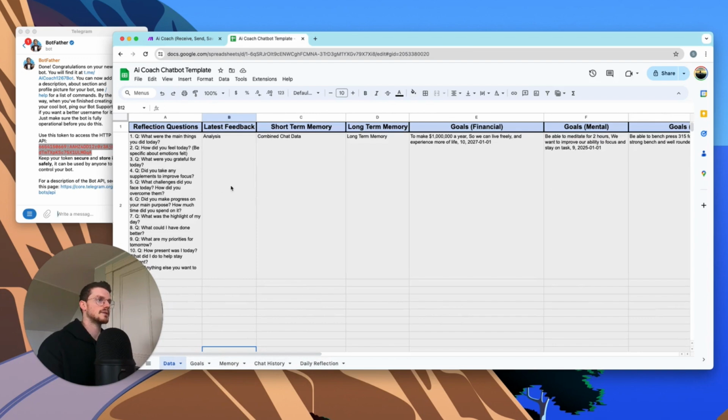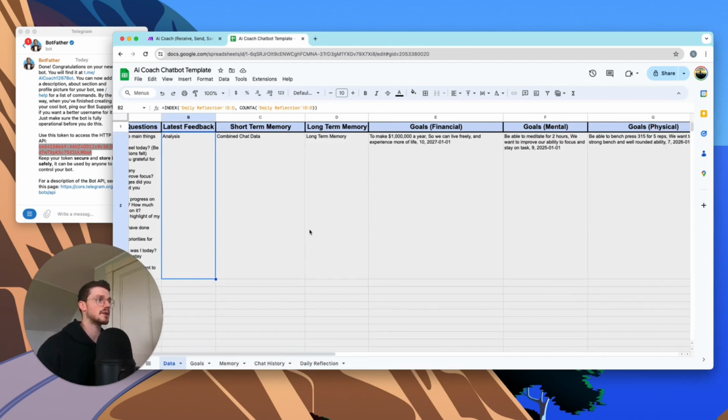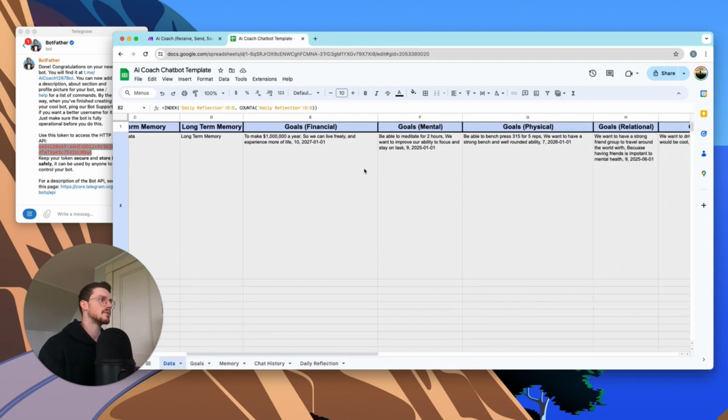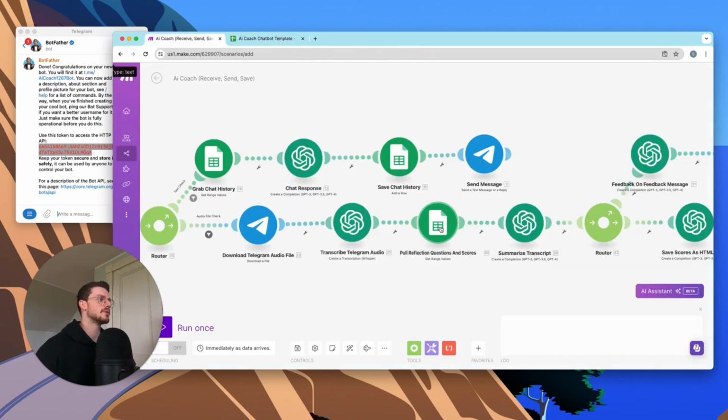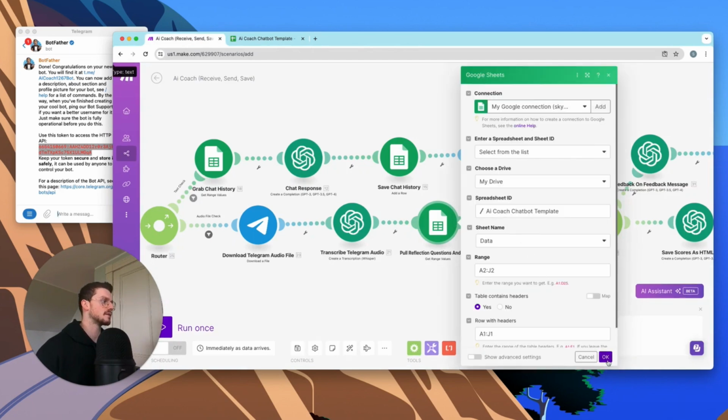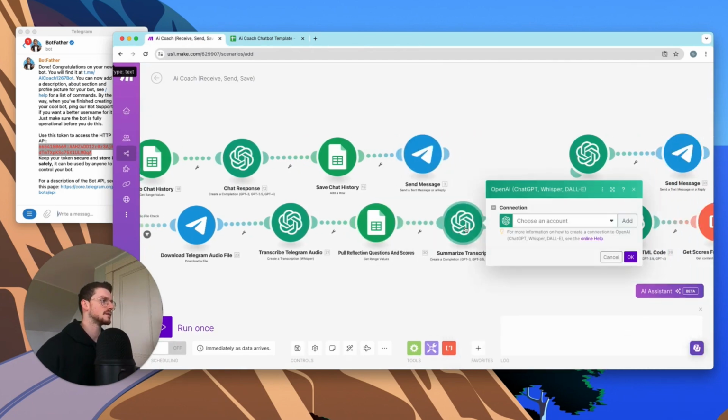And then we have data, we have latest feedback. So these are all empty right now because we don't have any chat history. We have long-term memory, goals, and standards, all that kind of stuff here. So this right here is going to pull all that data. We hit OK, and then summarize transcript.